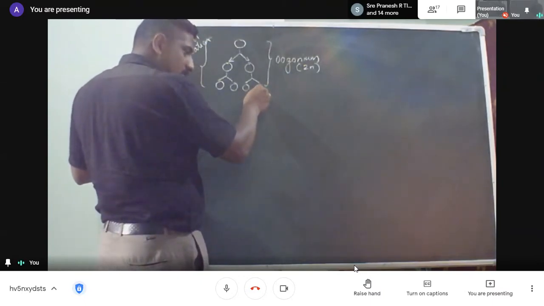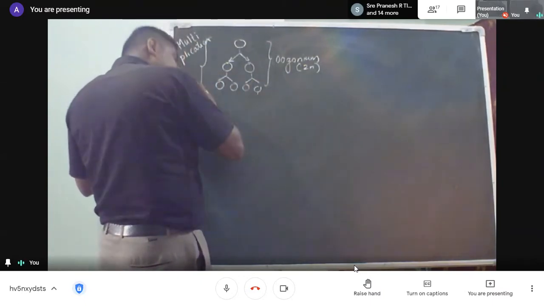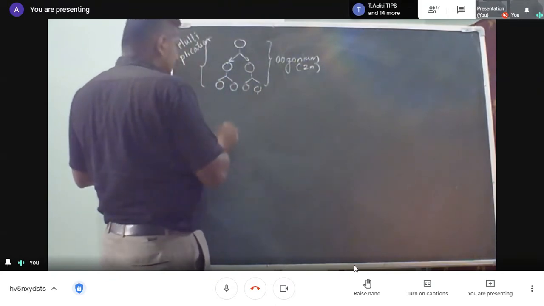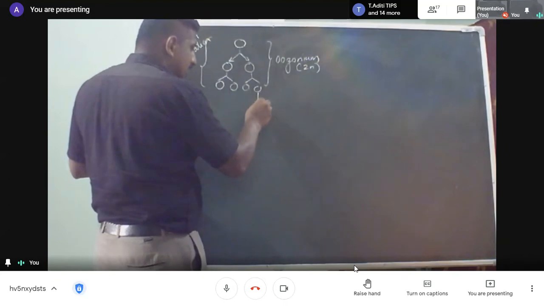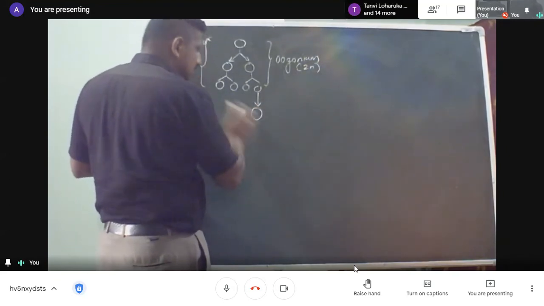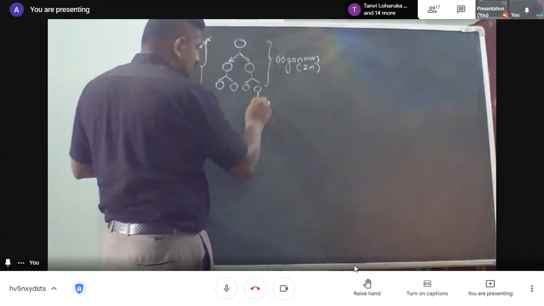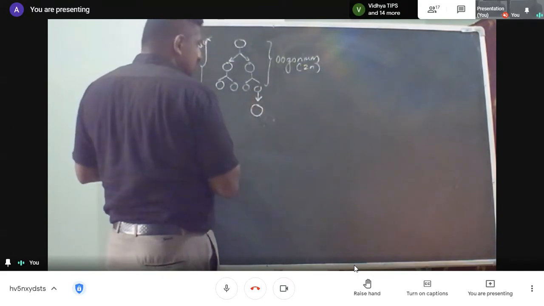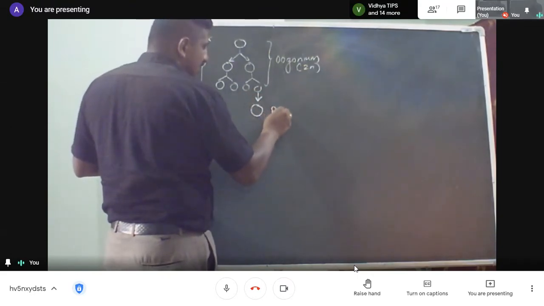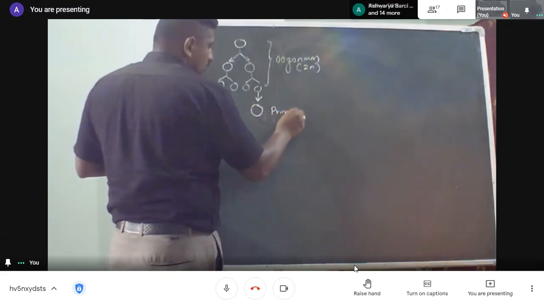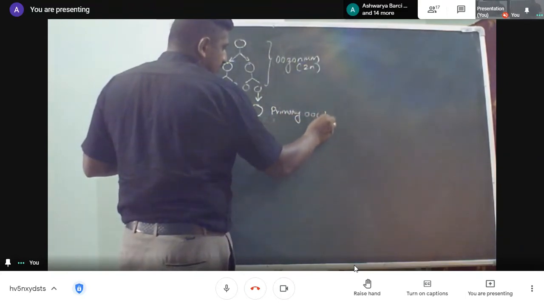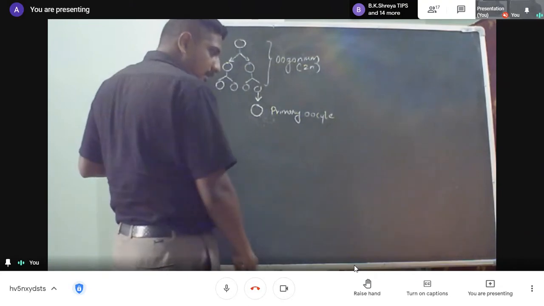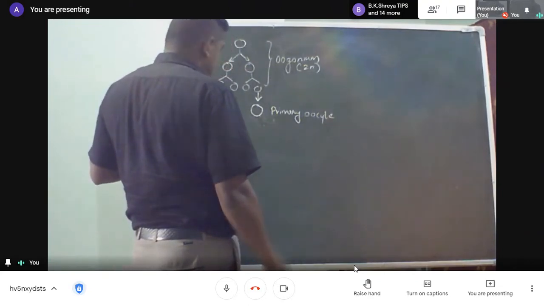Now each and every oogonium, after a certain amount of growth period or multiplication, will stop dividing and get transformed into a large cell. This is called your primary oocyte.